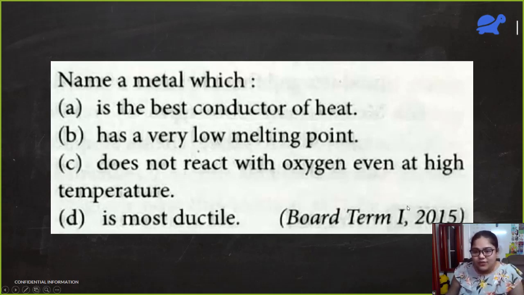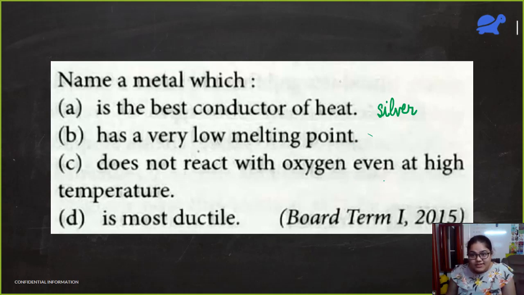Again, a question from 2015. Tell me the answers one by one; you can give me the answers in the chat box. The best conductor of heat is silver. If you remember this from the chapter on electricity, silver has the lowest resistivity. B. It has a very low melting point. Which metal has a low melting point?